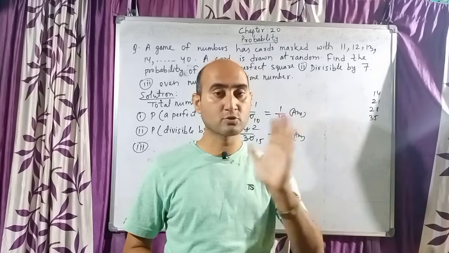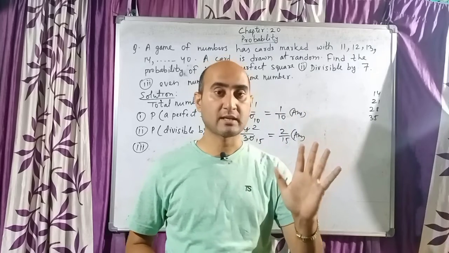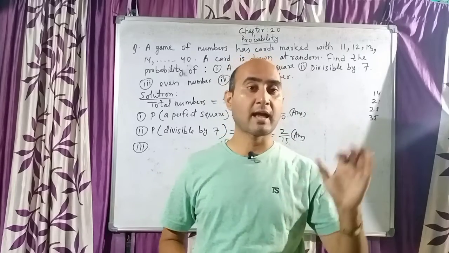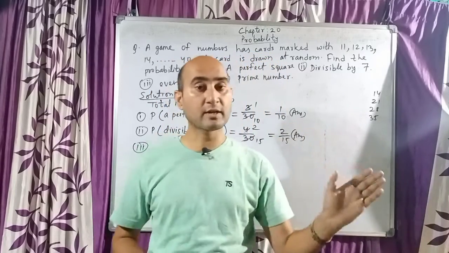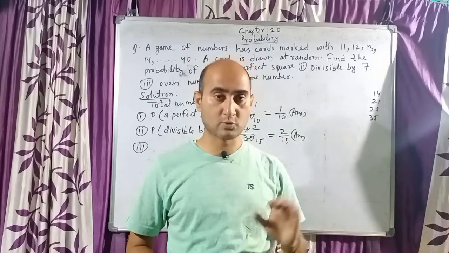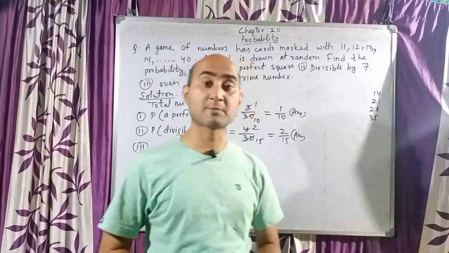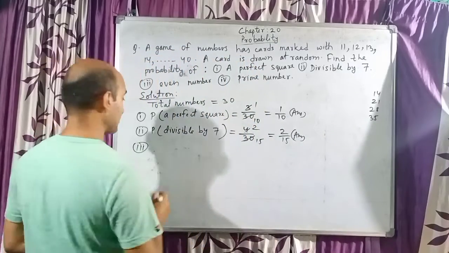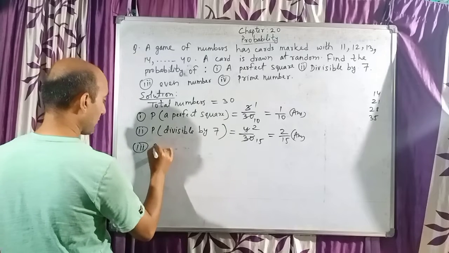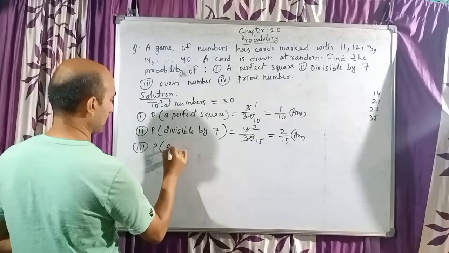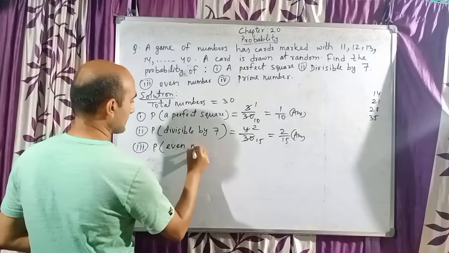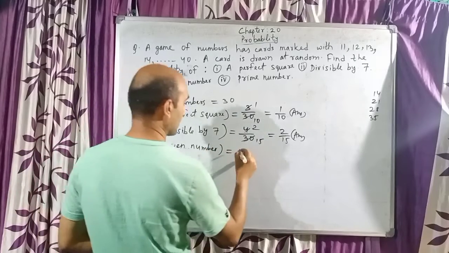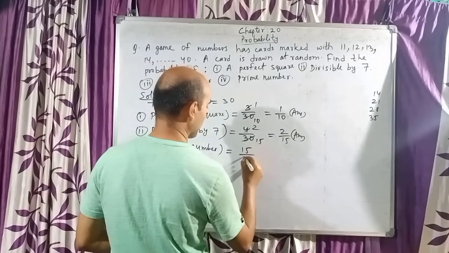So from 11 to 20, 5 numbers came. Similarly, from 21 to 30, 5 numbers will come, and from 31 to 40, 5 numbers will come. So 5, 5, 5, it is 15 numbers. So I can say 15 out of 30. So probability of an even number is equal to 15 by 30.